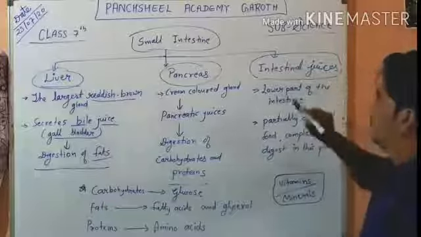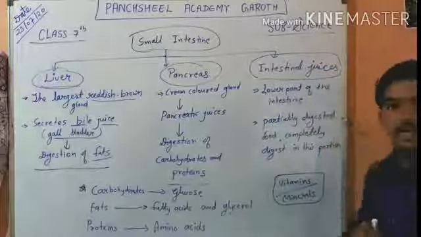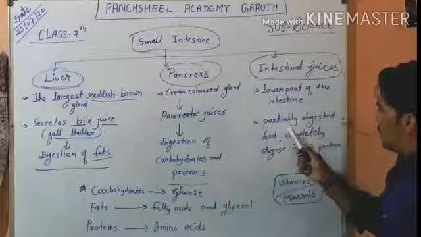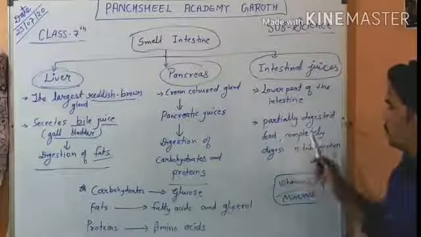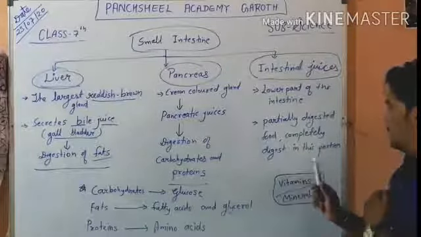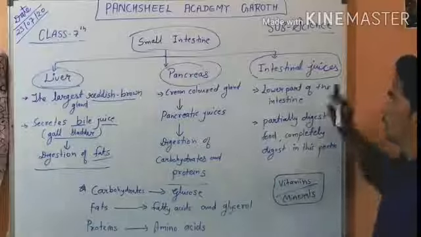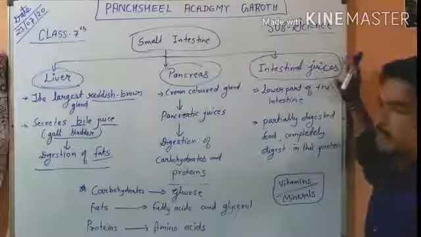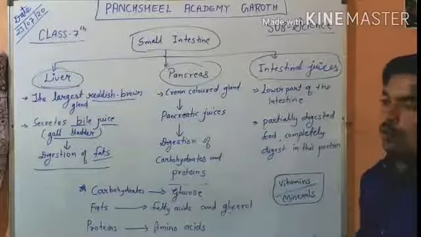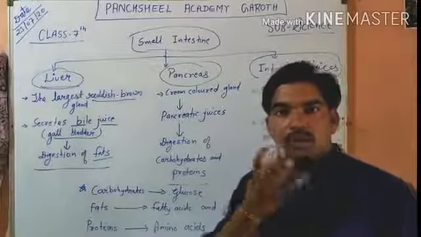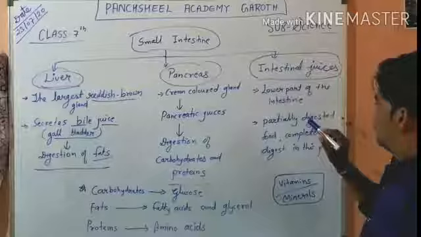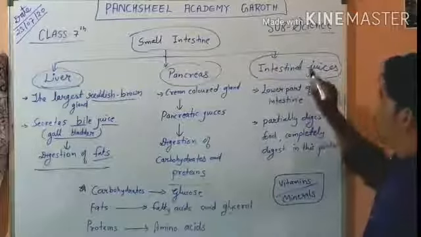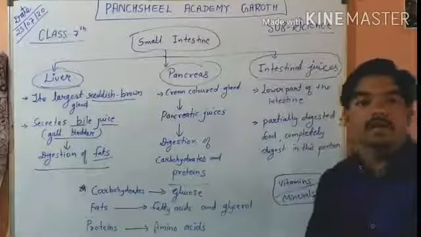These juices are secreted in the lower part of the intestine, and partially digested food is completely digested in this portion, because the remaining things are digested by this intestinal juice. So when digestion starts from the mouth, it completes in the small intestine.